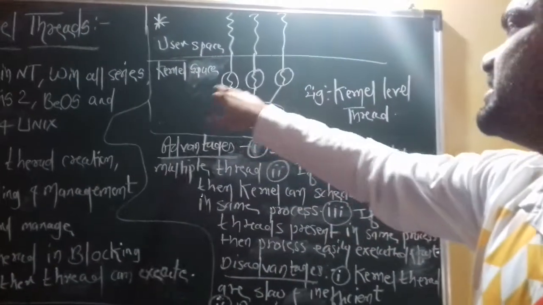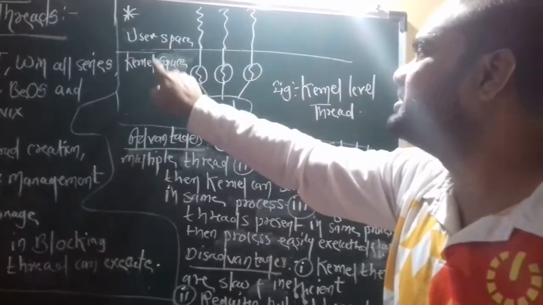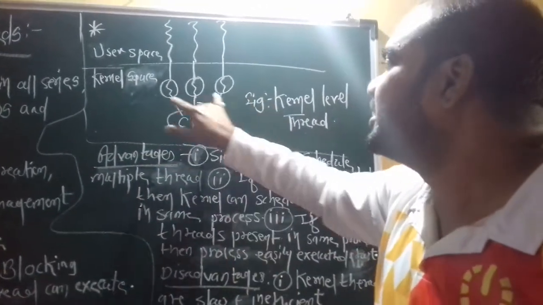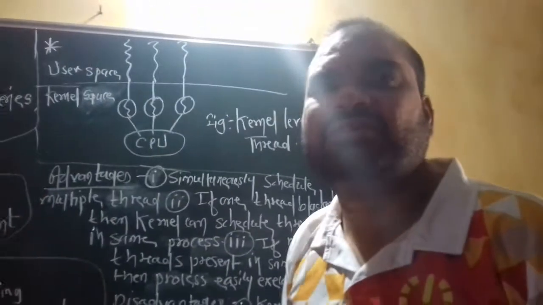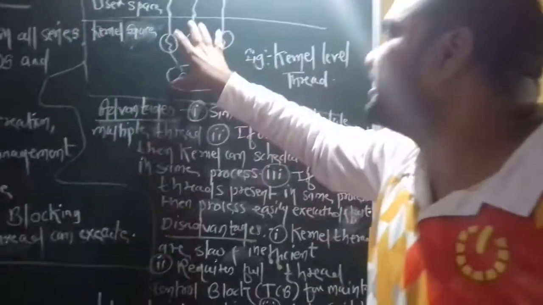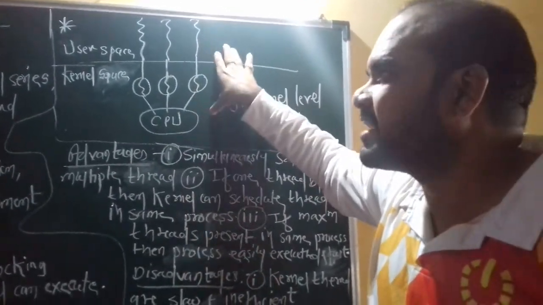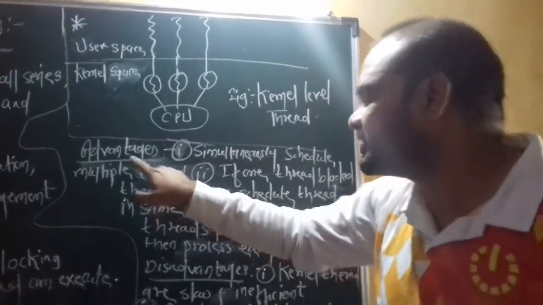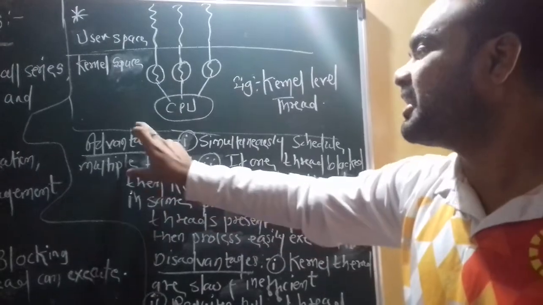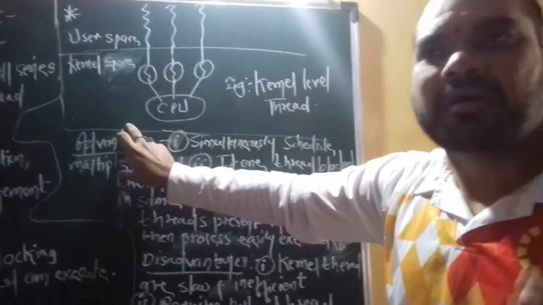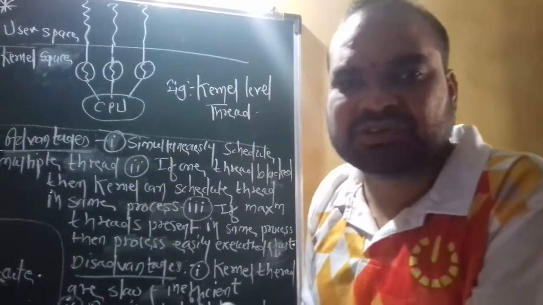Now here you can see the simple figure of kernel level threads. Here is the user space, here is the kernel space, here is the CPU. The kernel does some processes on the program, on the project, on the task, and creates a number of threads at its level. This is a simple diagram of kernel threads. Now focus on the simple advantages. The first one is that it simultaneously schedules multiple threads. It means the kernel creates multiple threads simultaneously with proper execution.